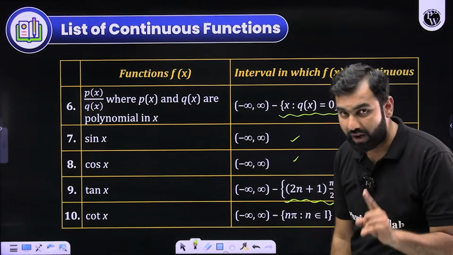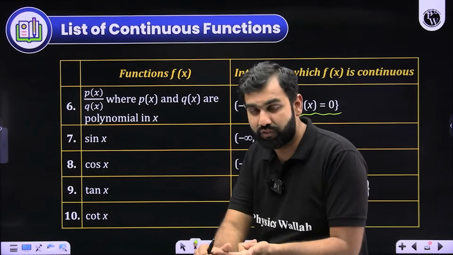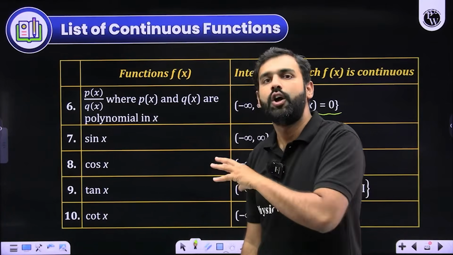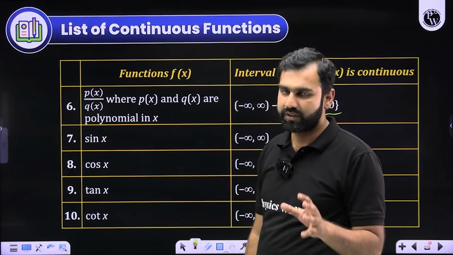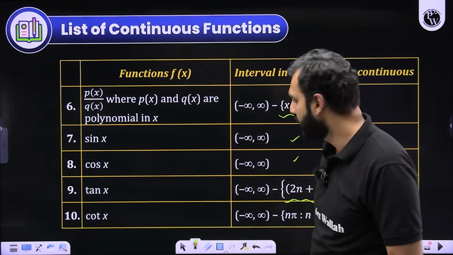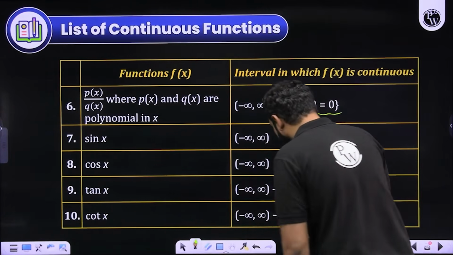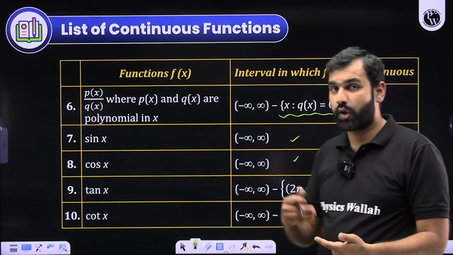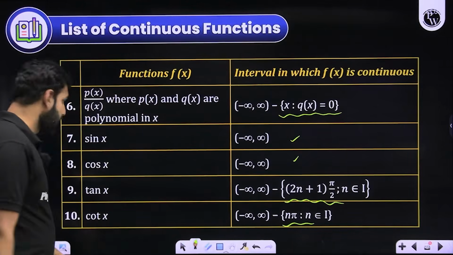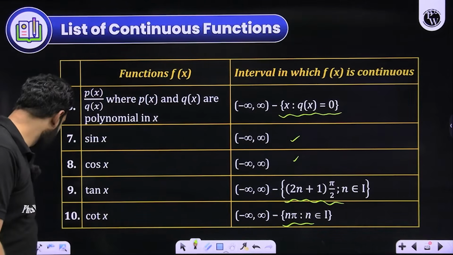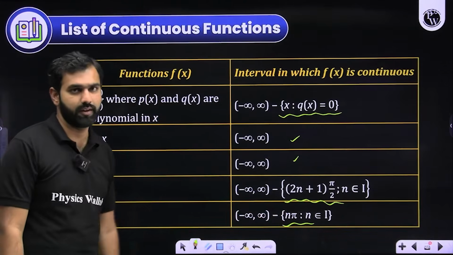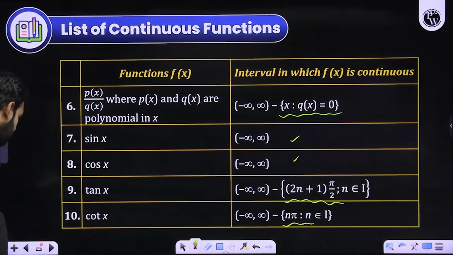I hope you know why. We have discussed it in functions, we have discussed it in trigonometry. If you have still forgotten it, do watch these videos again. But I'm sure you must not have forgotten those, because we have discussed them in a very detailed manner. Now, look at the cot x. Cot x basically gets discontinued at all the multiples of pi, because there, I hope you remember, sin x becomes 0, right, at all the multiples of pi.